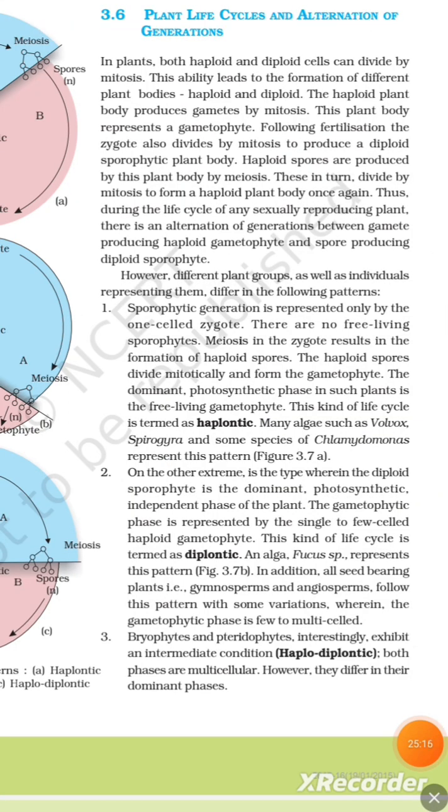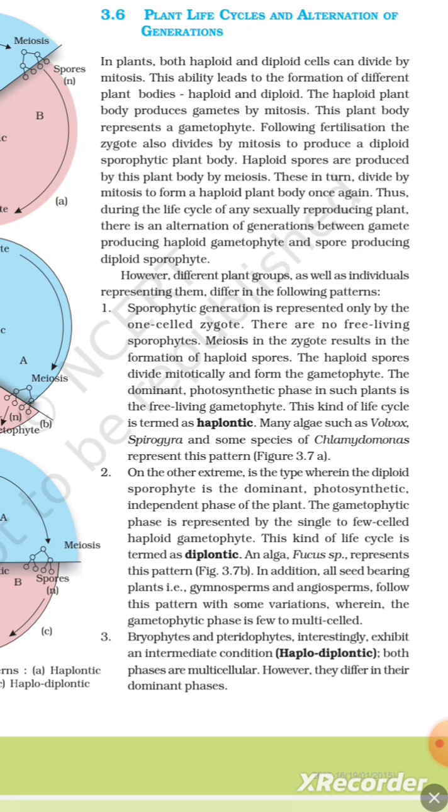3.6 Plant life cycle and alternation of generation. In plants, both haploid and diploid cells can divide by mitosis. This ability leads to the formation of different plant bodies, haploid and diploid. The haploid plant body produces gametes by mitosis. This plant body represents a gametophyte.